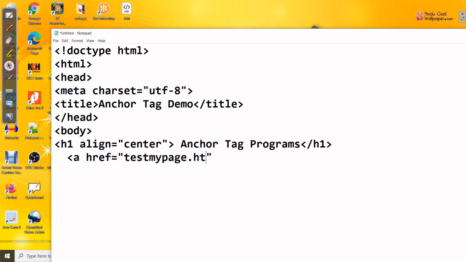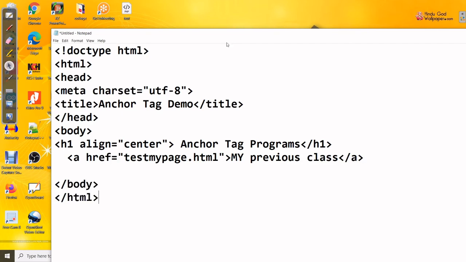This is the program I did in the last video, a simple program only, and this I am linking. The label will be my previous program, my previous class; I will put it like this. This is the label only. Then close the anchor tag, right? Then closing of the body, closing of the HTML.